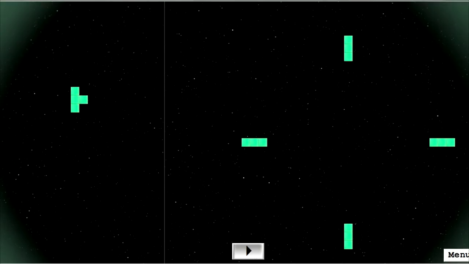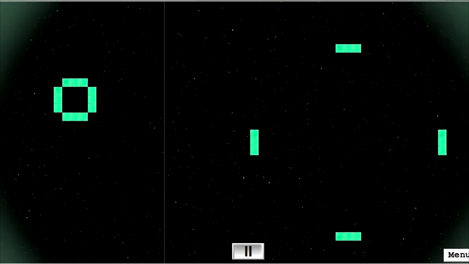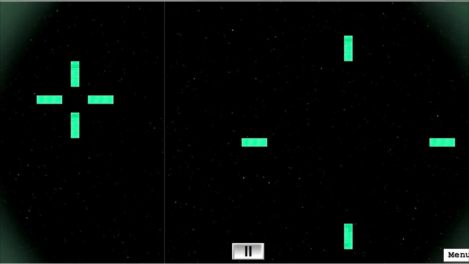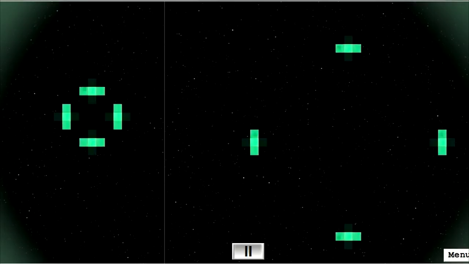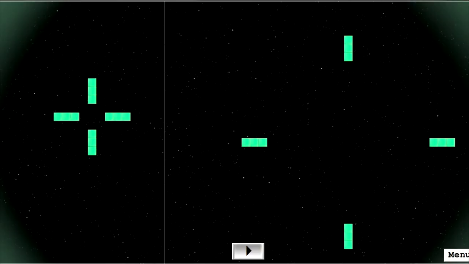Right, so if I do that, that should make a block of 6. No, oh, that's... So how do I make something that moves? That just does that as well.